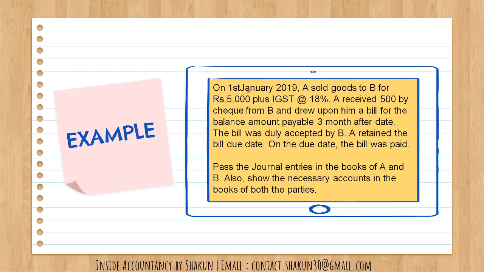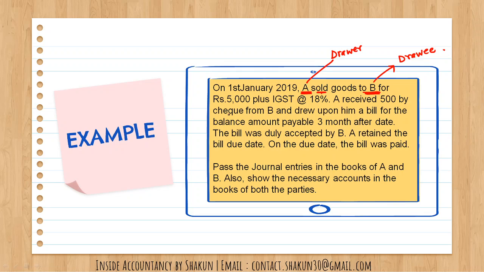On 1st of January 2019, A sold goods to B. A has sold goods to B. So you first of all identify who is the drawer and who is the drawee. A has sold goods, so obviously A would make the bill of exchange. So he is the drawer. And B, to whom the goods have been sold, who gives his acceptance, is the drawee.